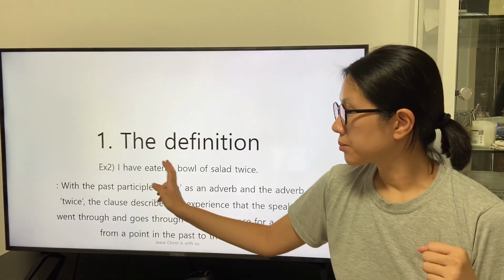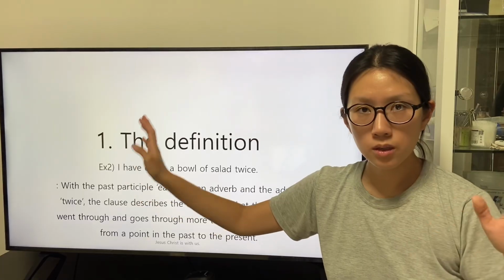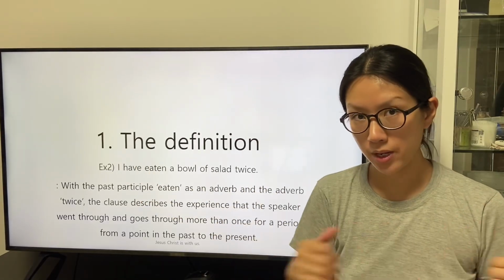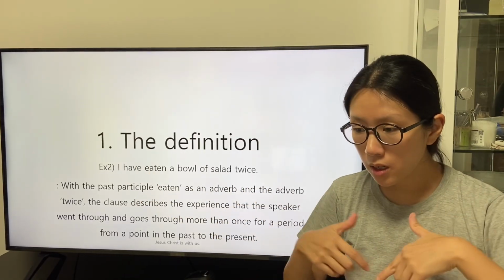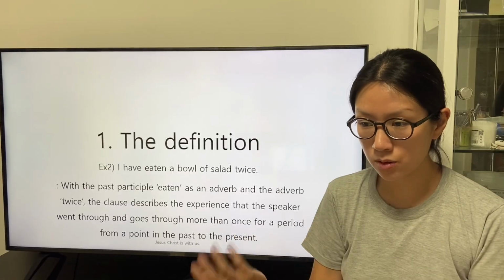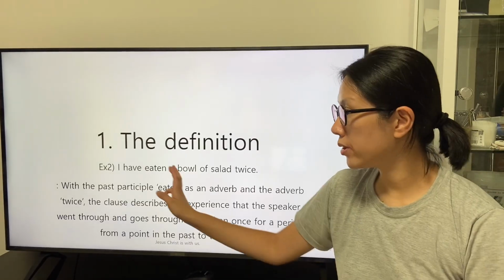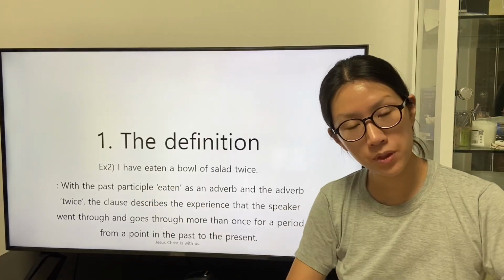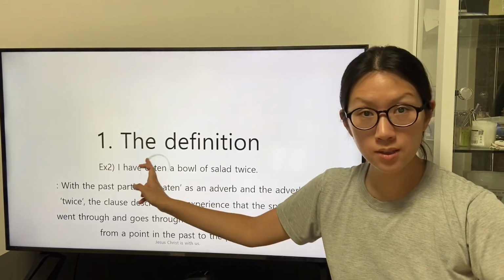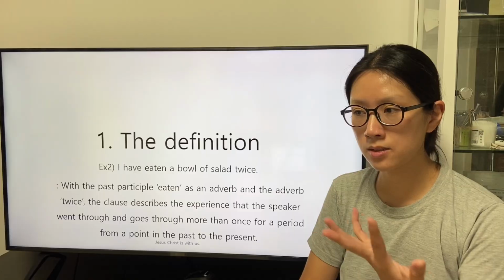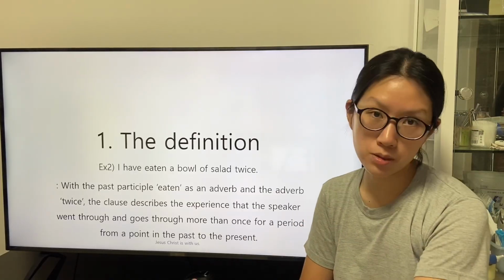That can be stated by the perfect tense. During a period, the speaker as the subject can describe how the experience is with the application of the adverb eaten that has the form of the past participle.